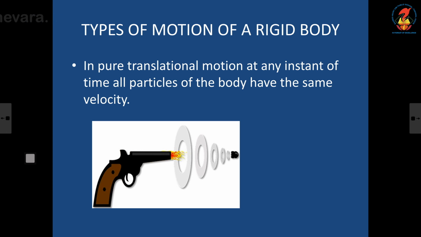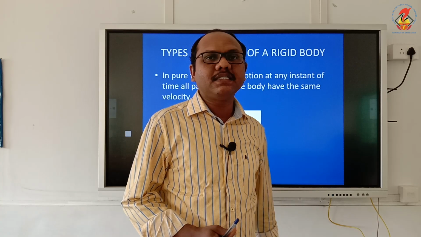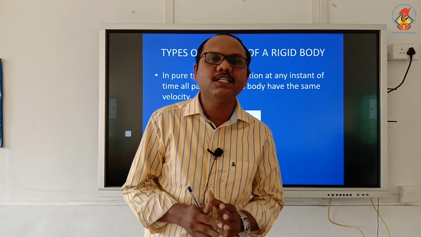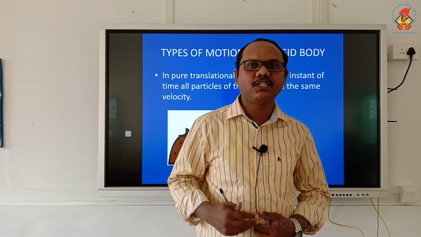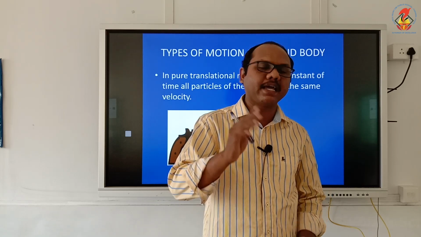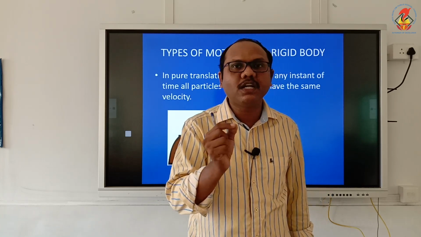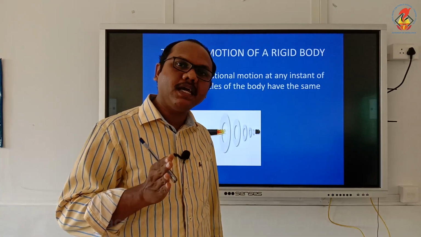Now, types of motion of a rigid body. Rigid body has different types of motion. The first one is pure translational motion. What is meant by translational motion? Translational motion means the body is moving in a straight line.